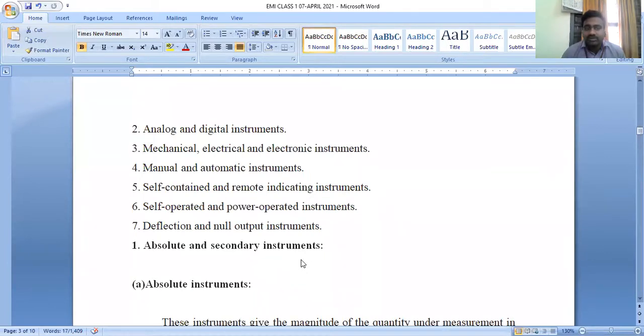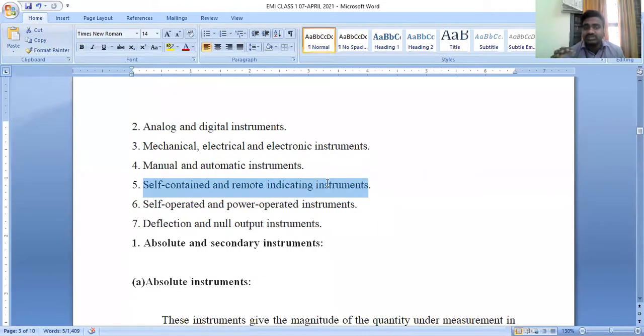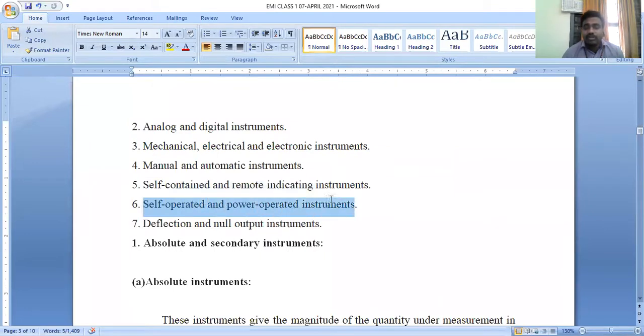Depending upon the field of application, we classified the instrument into mechanical, electrical, and electronic. Next, depending upon the type of instruments, we classified them into manual and automatic instruments. Depending upon the placing of the instruments, they can be classified into self-contained instruments and remote indicating type instruments. And the sixth type, we discussed self-operated and power operated instruments, and next we discussed deflection and null point type instruments.